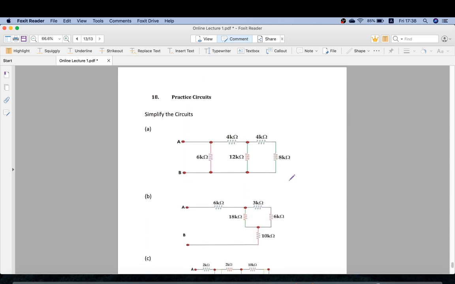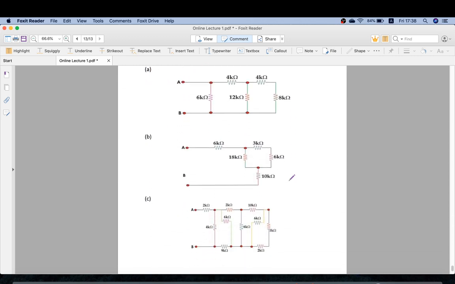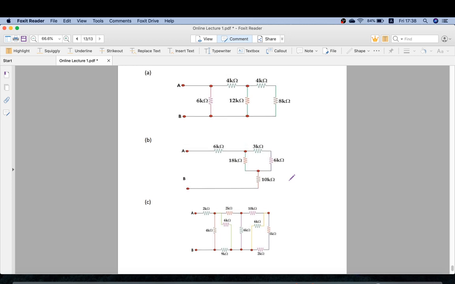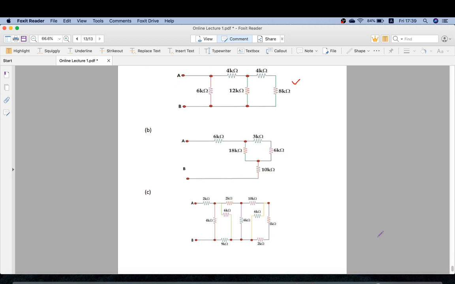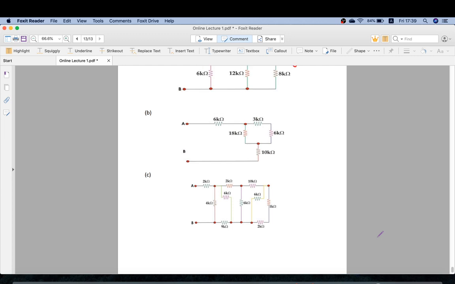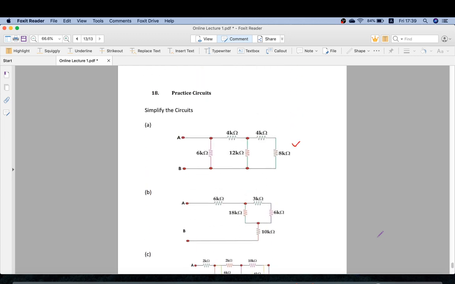Now there are two or three circuits I am giving, you can practice with them. First of all, you need to know how many resistances there are and which resistances are parallel to each other and which are in series to each other. Then solve them one by one and get the answers. And if you get any problem, then you can ask me, and I will also provide you the solution once you have tried. So first you have to try.